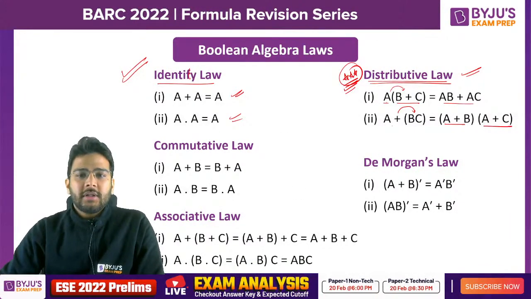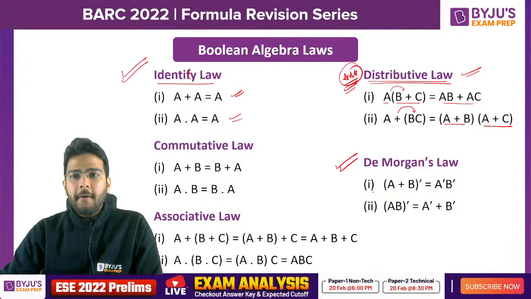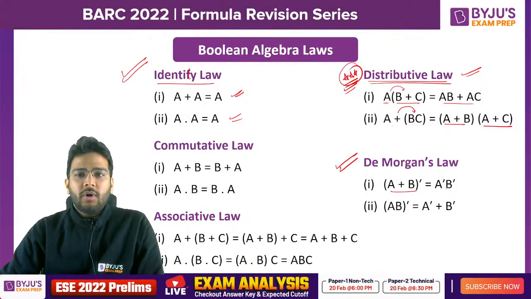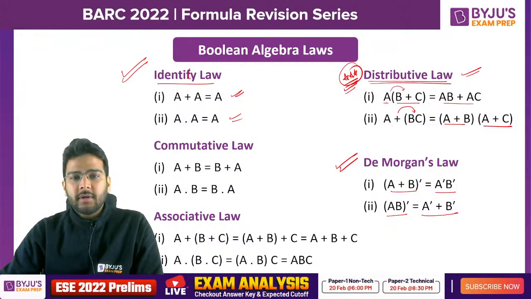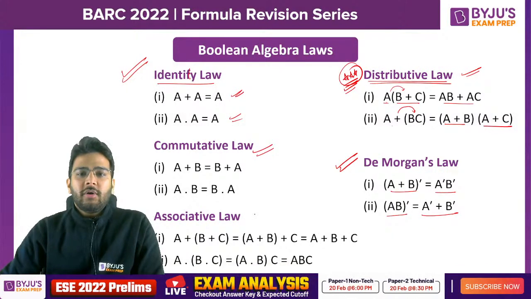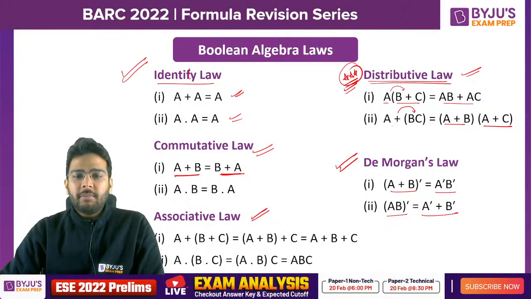Apart from this, De Morgan's law is also important. Here (A or B) whole complement will give you A complement, B complement. (AB) whole complement will give you A complement or B complement. Clear? Then we have commutative law and associative law. Basically in commutative, we just reverse the positions of the Boolean variables. So here it is A or B, we will be getting B or A. Here it is A and B, we will be getting B and A.